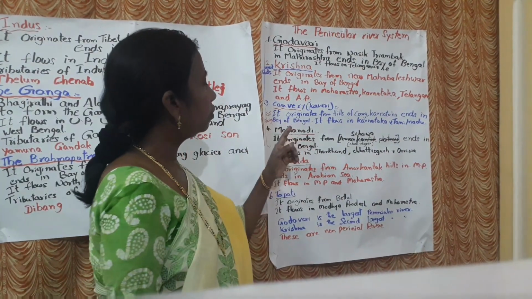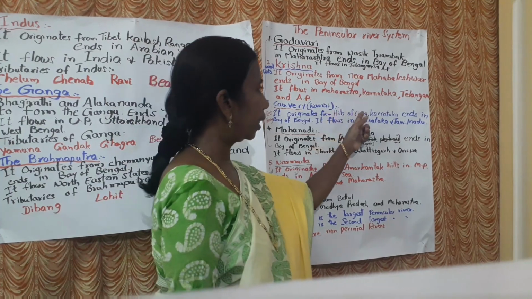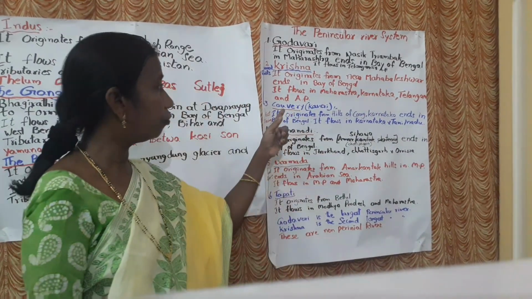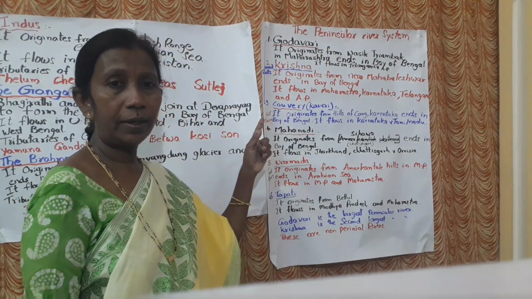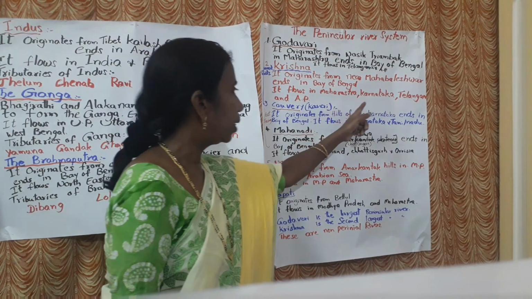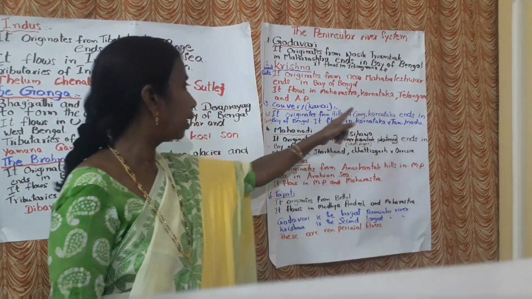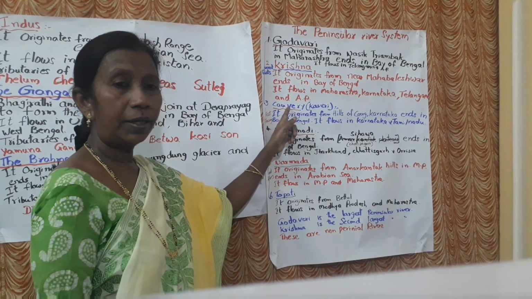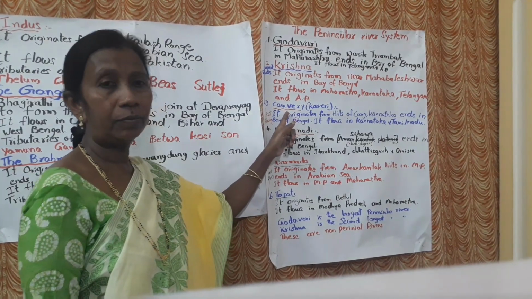It flows in Maharashtra, Karnataka, Telangana and AP. It covers 4 states. In near AP, it meets the Bay of Bengal.